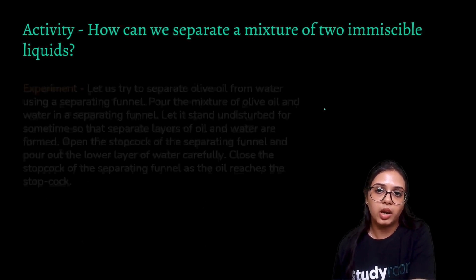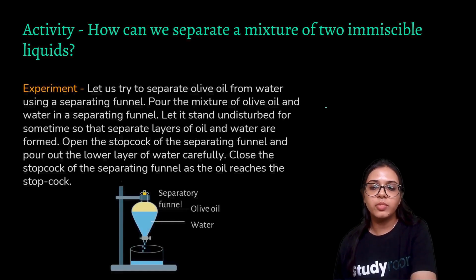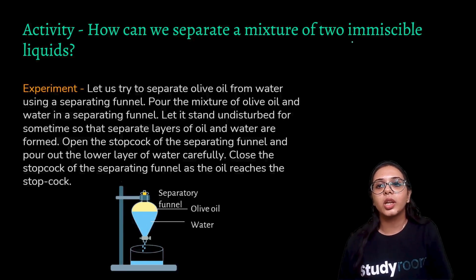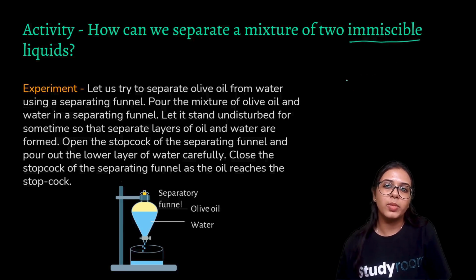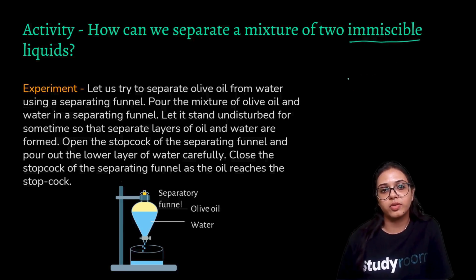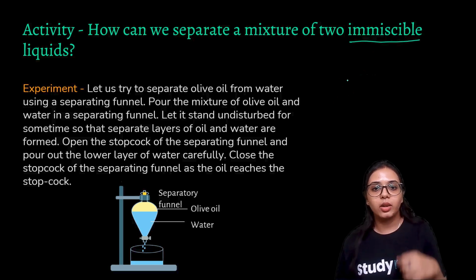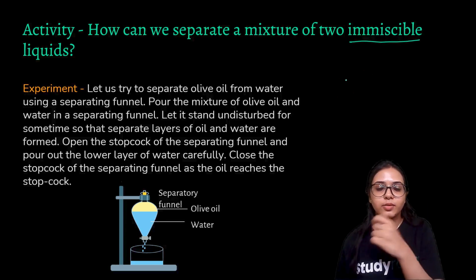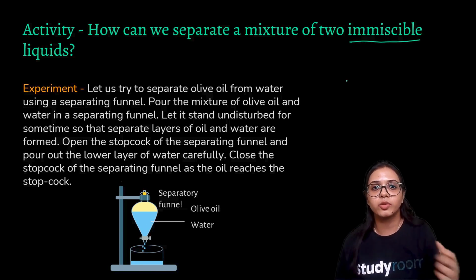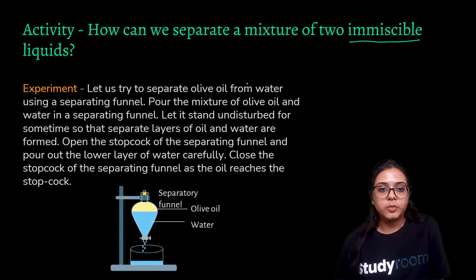How can we separate a mixture of 2 immiscible liquids? Immiscible liquids are liquids which cannot be mixed together, okay? They cannot be mixed together to form a homogeneous solution. So let us try to separate olive oil. We know that oil does not dissolve in water. It is sort of suspended in water. It forms a heterogeneous mixture. So let us try to separate olive oil from water using a separating funnel.